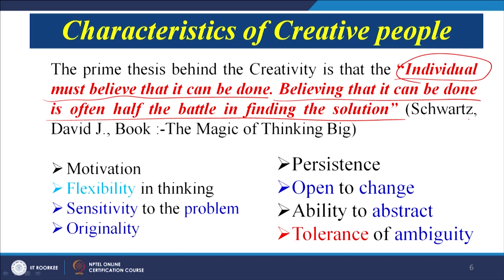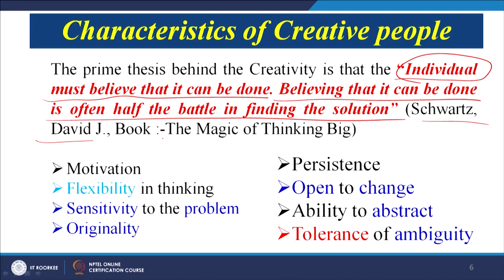So, this line summarizes, I think, the concept of creative thinking, that first and foremost we have to believe that it can be done. So, if we believe it can be done, half the battle is already won. This is from the book by David J, The Magic of Thinking Big. And what are the characteristics now? That is important. Let us now look at the characteristics.